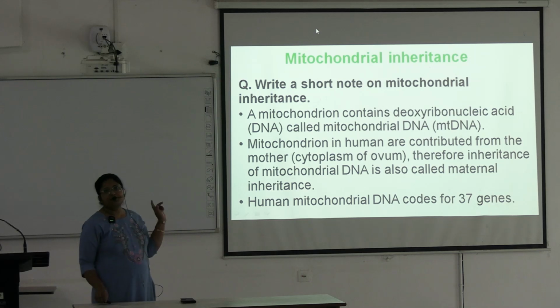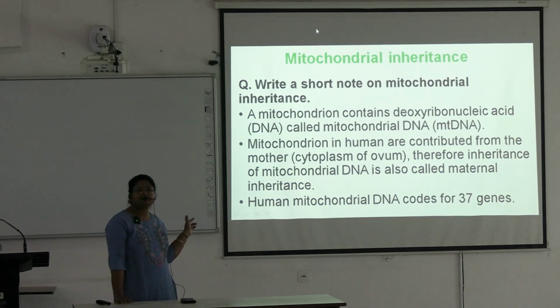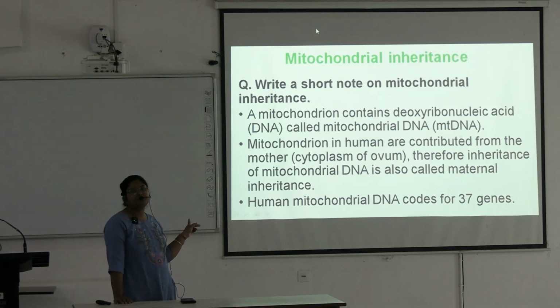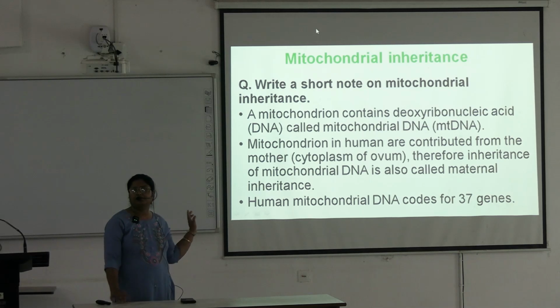Okay, so codominant inheritance is important. ABO blood grouping is an example of codominant inheritance, and this is also an important short note. Mitochondrial inheritance is a very commonly given short note.